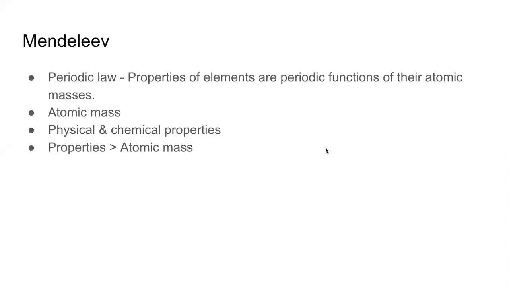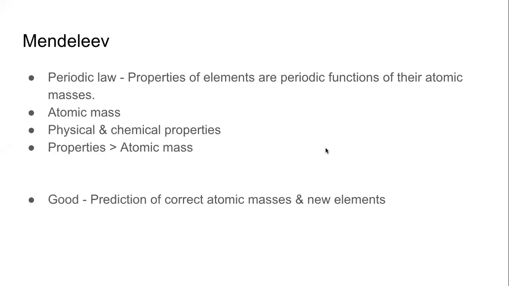But this guy follows the properties, and because of that, he said that maybe some atomic masses are wrong. His work led to further correction in the atomic masses of the known elements. Also, his process gave us enough space in his periodic table for new elements that were yet to be found.